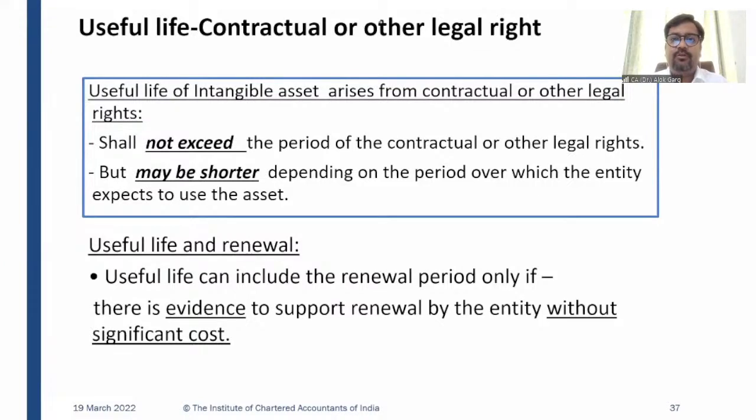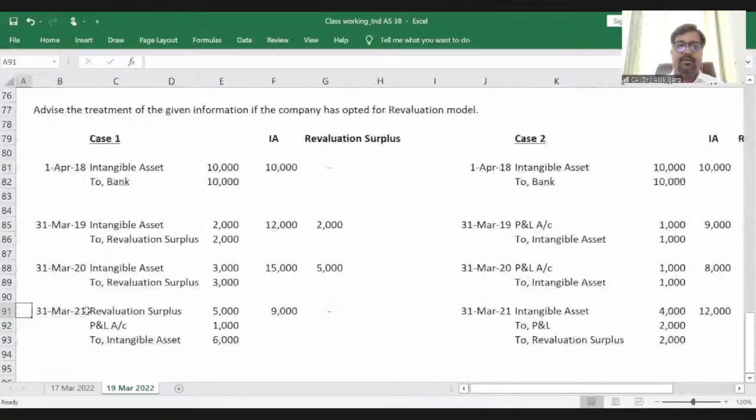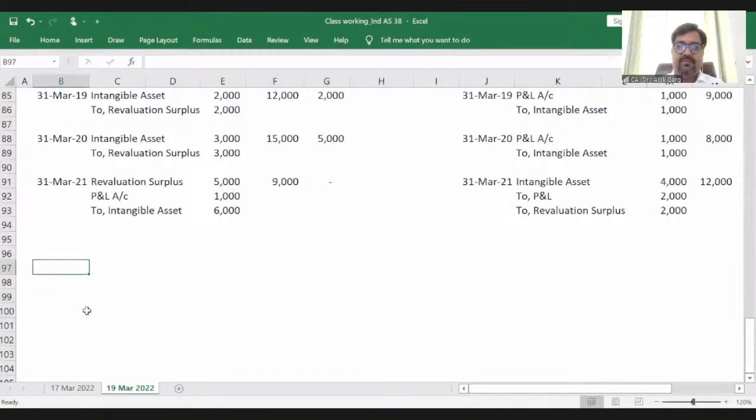So friends, coming to the useful life of intangible asset concept, let me put it here on this Excel file because you will have this file with you always. Useful life of intangible assets.